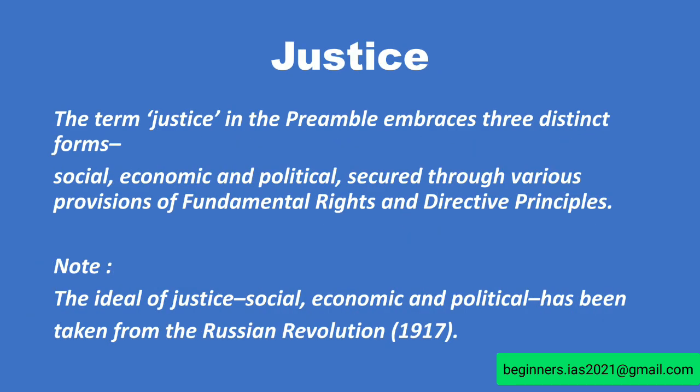The term justice in the preamble embraces three distinct forms, that is, social, economic, and political. These are secured through various provisions of fundamental rights and directive principles. Here, social justice denotes equal treatment of all citizens without any social distinction based on caste, color, race, religion, sex, and so on, which means absence of privileges being extended to any particular section of the society, and improvement in the conditions of backward classes and women, the backward classes including SC, ST, and OBCs.